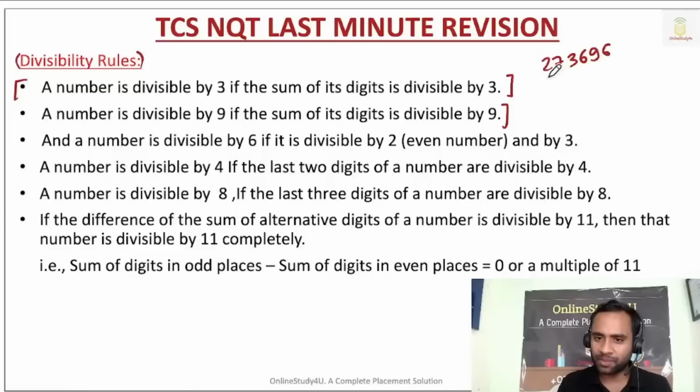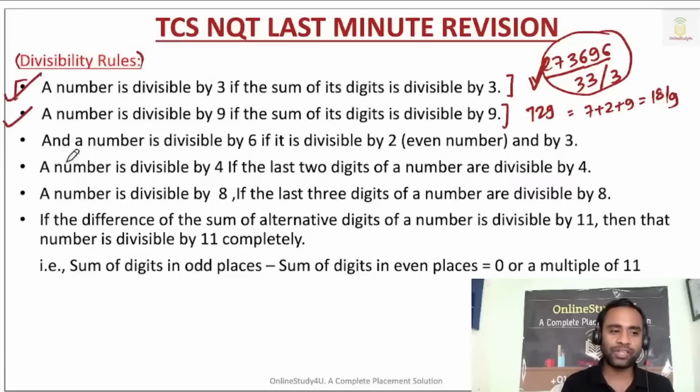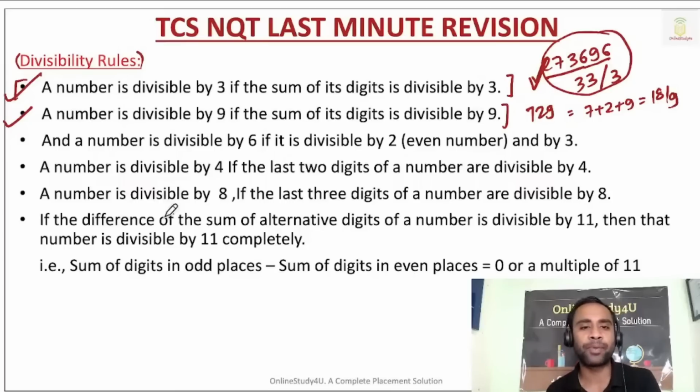Now see, total sum is 9, 9 plus 3 is 12, 18, 27, 33. So 33, that means this number is divisible by 3. Now if I ask you 7, 2, 9, is this number divisible by 9? Just add: 7 plus 2 plus 9 is 18, and 18 is divisible by 9. So the divisibility rule of 3 is that the sum of digits should be divisible by 3, and the rule of 9 is that the sum of digits should be divisible by 9.